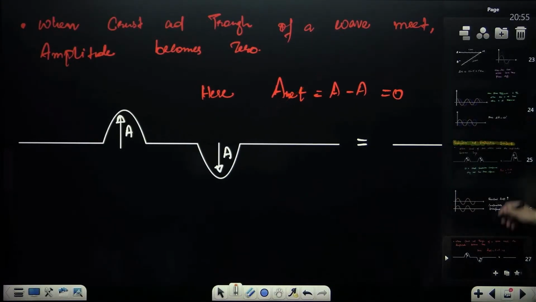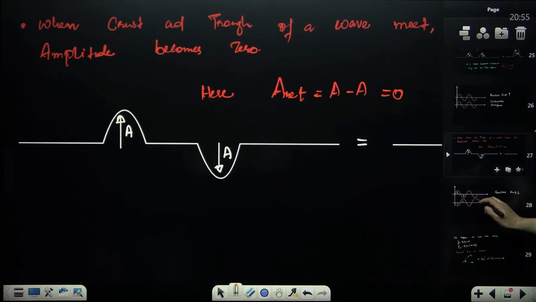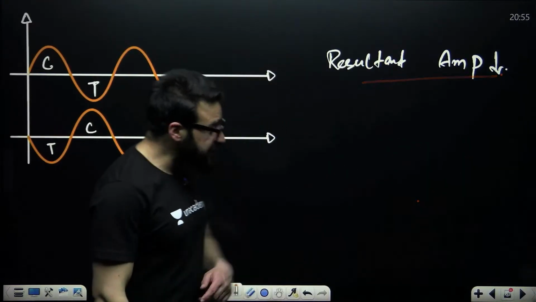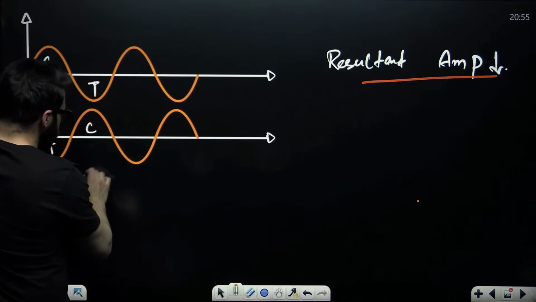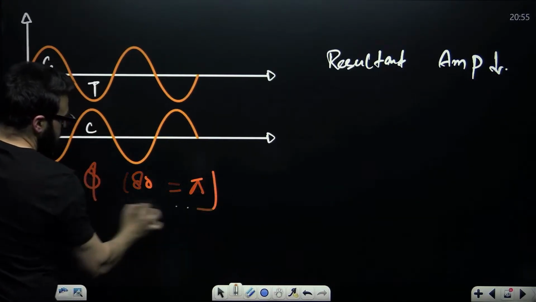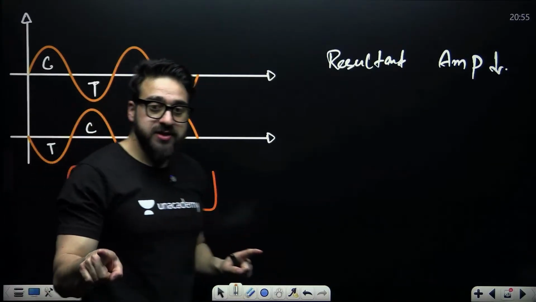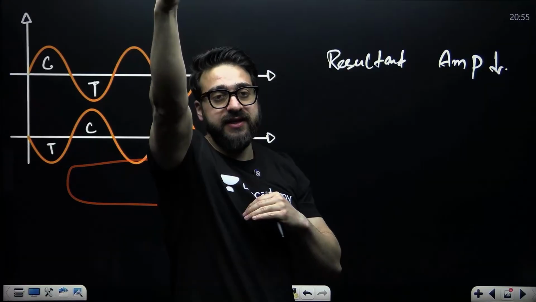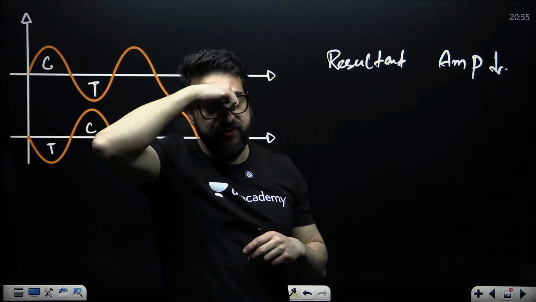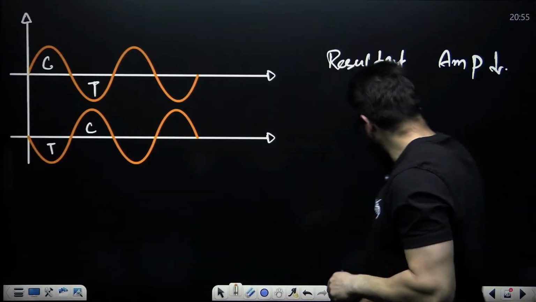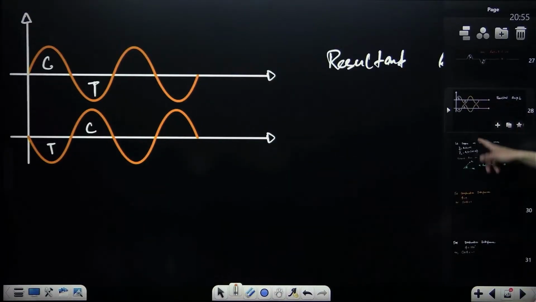And my dear friends, when we ask what the phase difference is in case of destructive interference, we say phi is equal to 180 degrees, or pi. So from now onwards, when the crests of two waves meet, it is constructive interference and amplitude will increase. It will become 2A, if A and A are the amplitudes of the two waves. And in case of destructive interference, we say amplitude becomes zero.